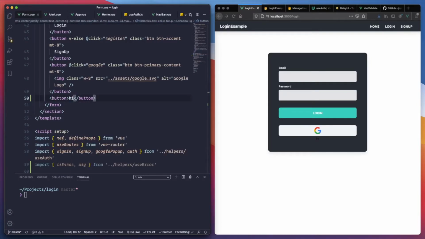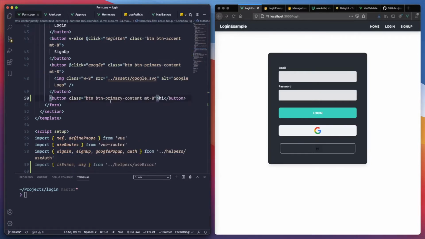Let's put these classes right there and call it Trigger Error.